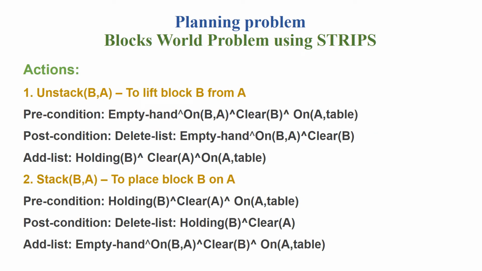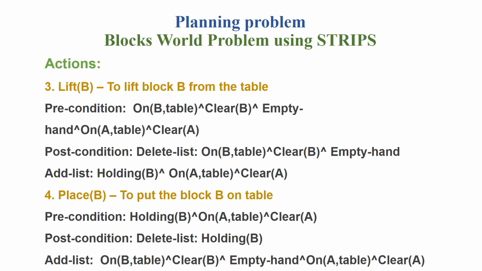Some of the actions required for this blocks world problem are unstack B, A, where it has to lift block B from A, and the preconditions and postconditions can also be represented using the various states. The second action is stack B, A, to place block B on A. The third one is lift B, to lift block B from the table. The fourth one is place B, to put block B on the table, and the corresponding preconditions and postconditions could also be defined for each and every action.